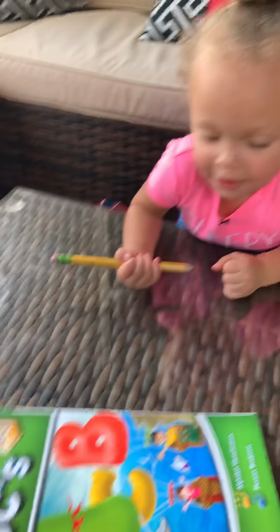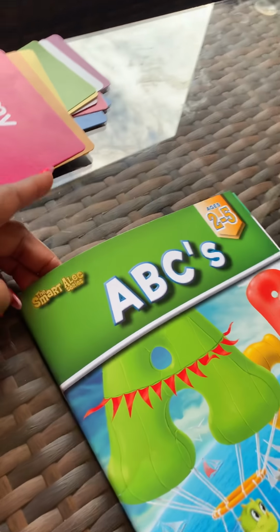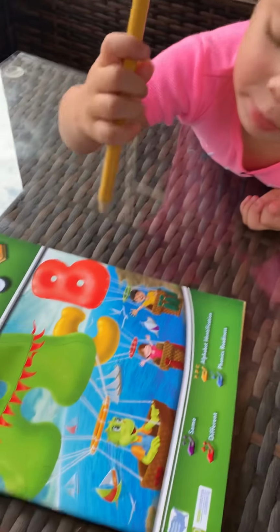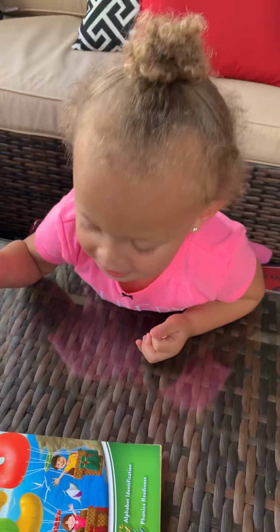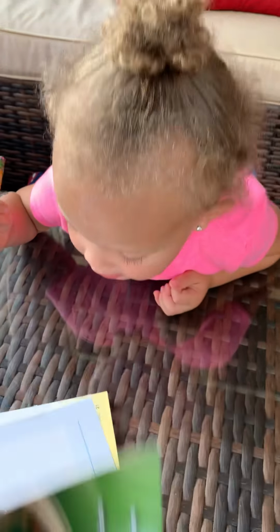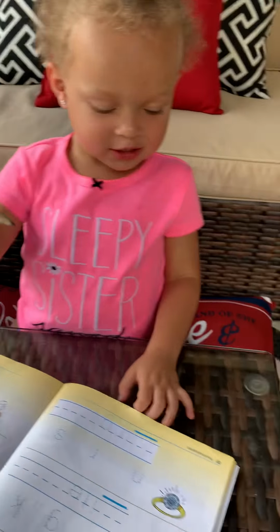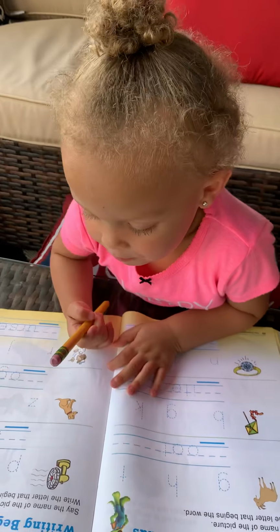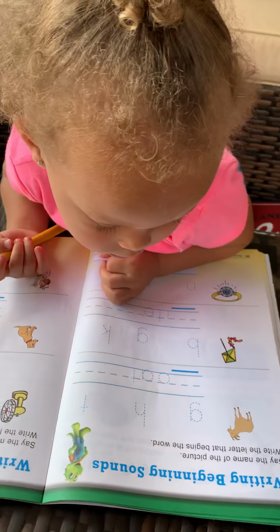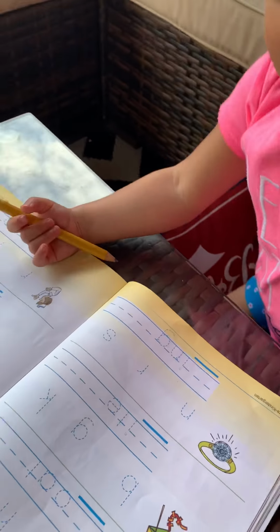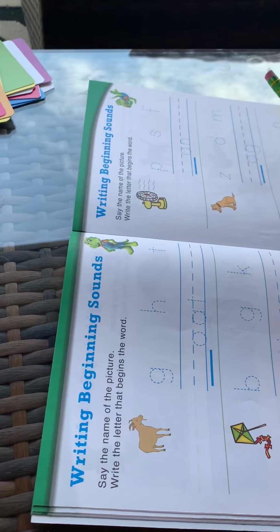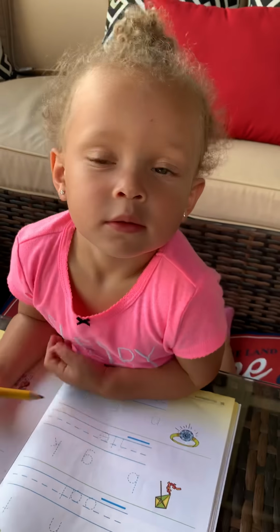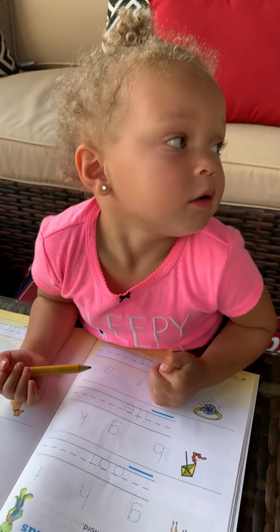You're going to work in your ABC Smart Book? Yes. Okay, we're going to write your letters? Yes. Okay, sit up. Today we're going to work on our beginning sounds, okay? Let's see what the direction says. It says, say the name of the picture and write the missing letter to complete the spelling of the word.